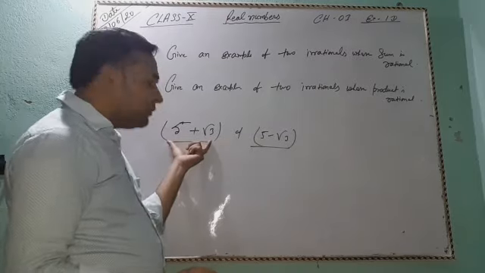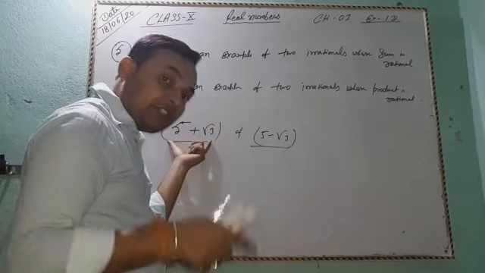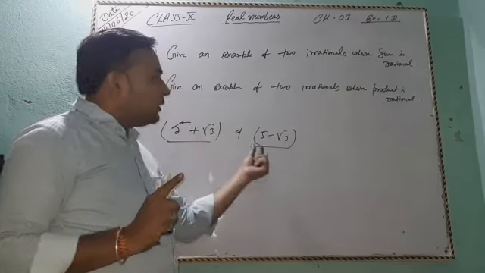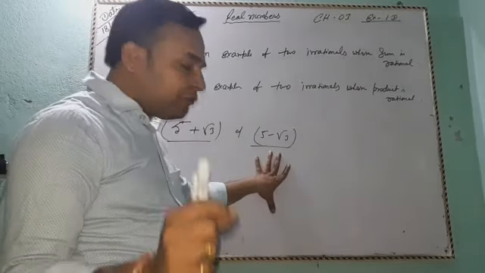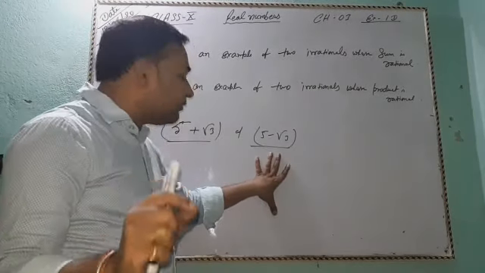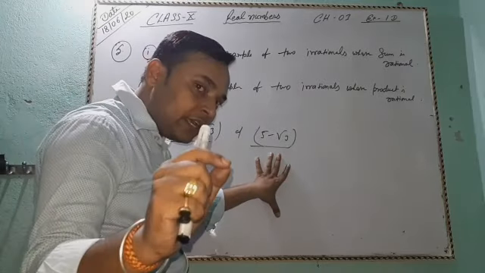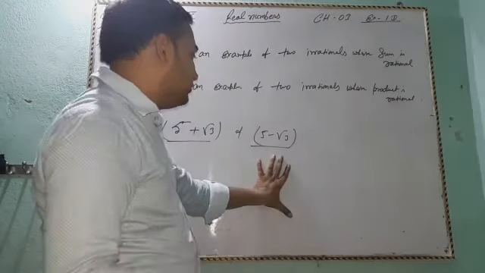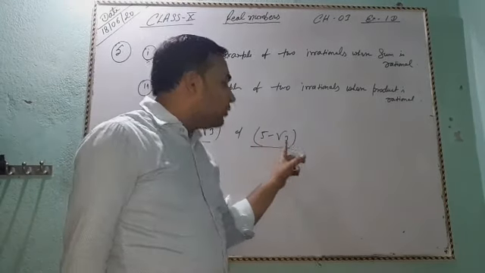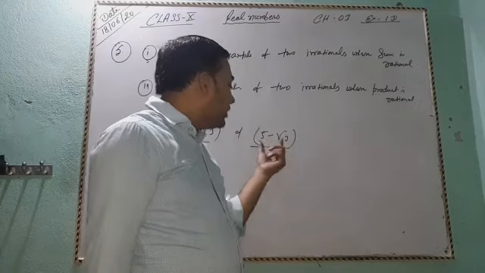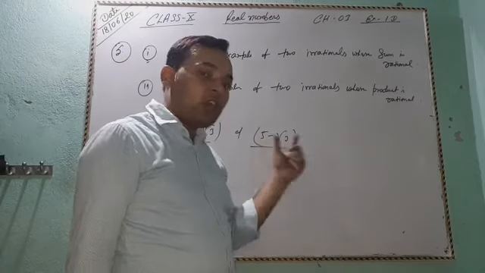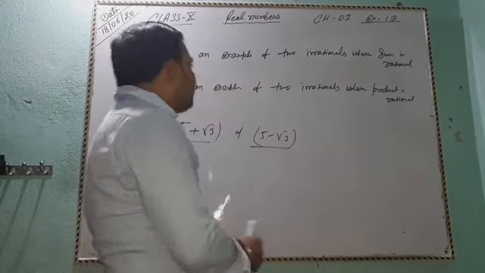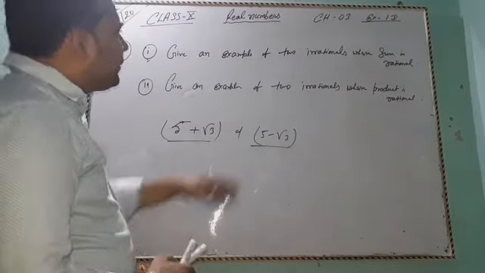So 5 plus root 3 is always irrational. And we know that the difference of a rational and an irrational is always irrational. So 5 minus root 3 is always irrational. So these are two irrational numbers.